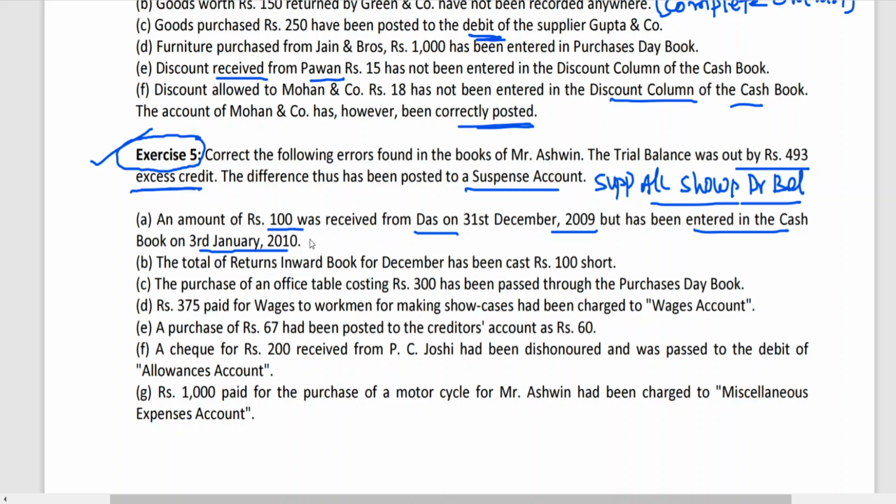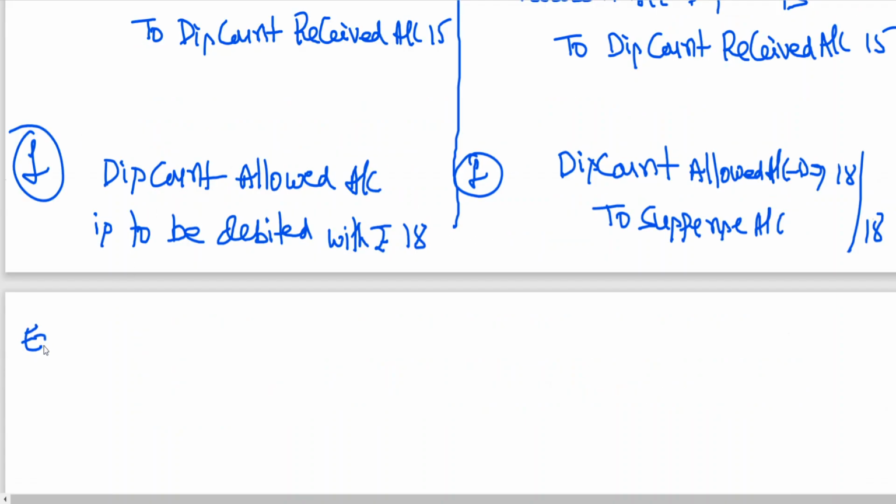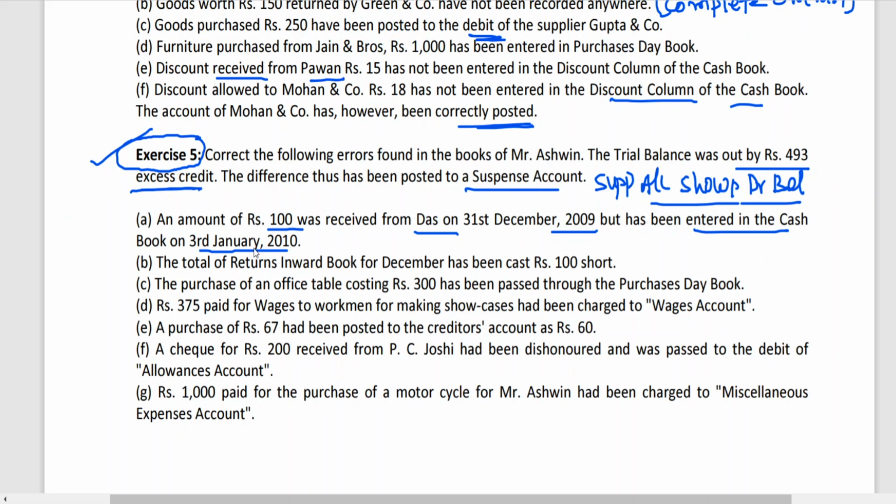What is the entry for a complete omission? 100 rupees received from Das has been entered in the cash book on 3rd January, which means before 31st December it has not been entered. So on 31st December you should write an entry. So what is the entry now? Exercise number 5. Are you following? The entry has been made on 3rd January. We are assuming the accounts have been closed on 31st December. So next year you are able to rectify, but to prepare final accounts for 31st December 2009, the transaction has to be recorded. In that context, we are writing the entry now.